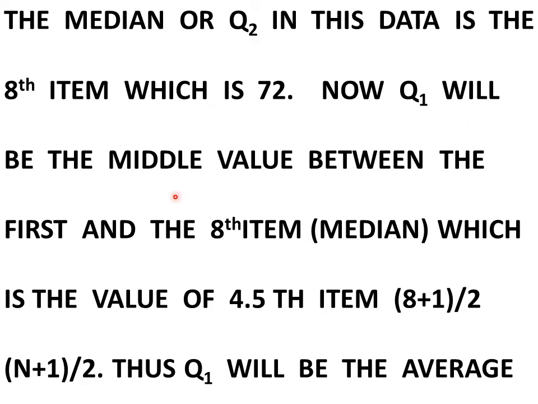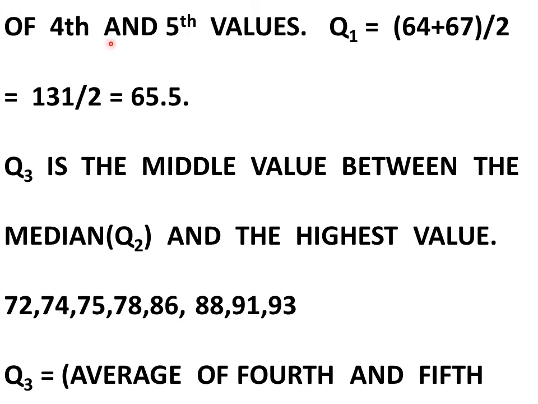Now Q1 will be the middle value between the first and the 8th item, which is also the median, which is the value of 4.5th item, that is 8 plus 1 divided by 2, that is n plus 1 divided by 2. Thus Q1 will be the average of 4th and 5th values. So Q1 is equal to 64 plus 67 divided by 2, which is equal to 131 divided by 2, is equal to 65.5.